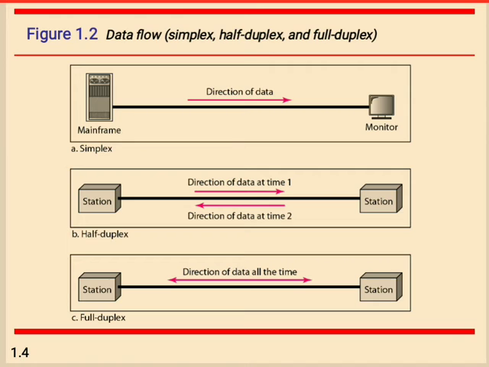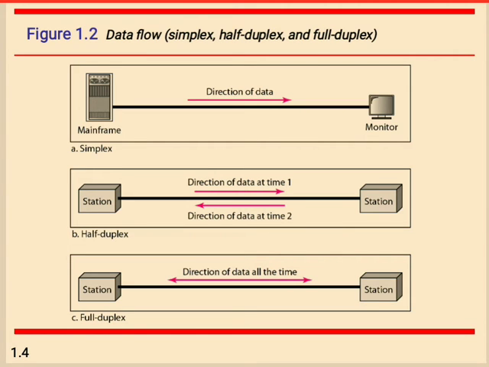So next one, the data flow. In this data flow we are going to see simplex, half duplex and full duplex. What happens here: the mainframe that is connected directly to a monitor is a simplex form of data flow.